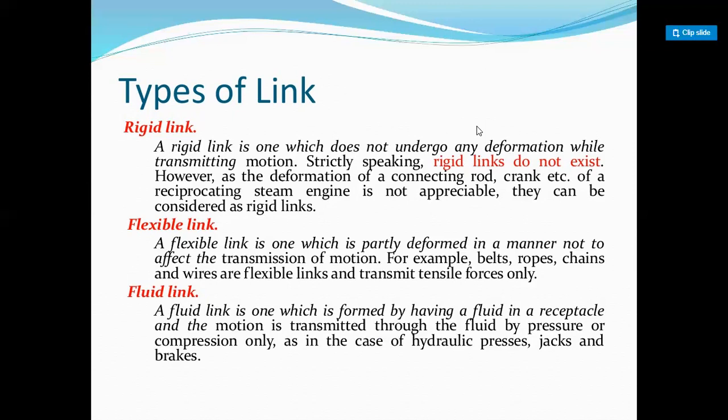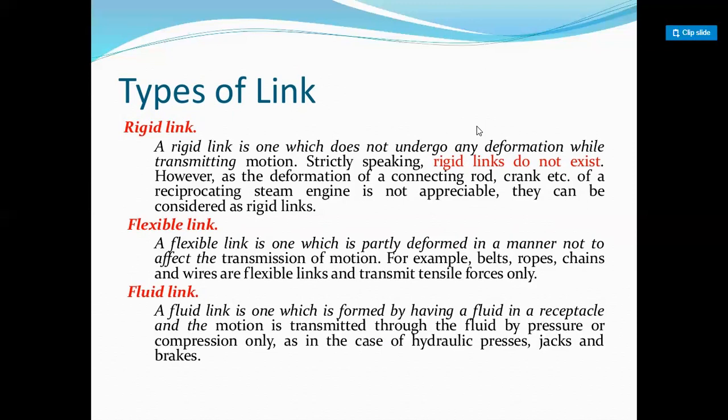But you can't say it's a perfectly rigid link. Why? Because due to stresses, bearing pressure or gas pressure, it is going to deform after a long period. So you can't say it's a rigid link. But if you ignore the long duration for the bending due to the external forces, then you can say the connecting rod, crank and crankshaft are rigid links.